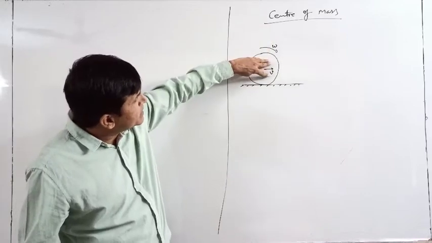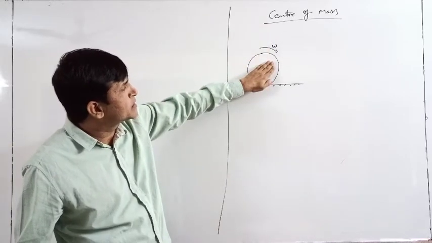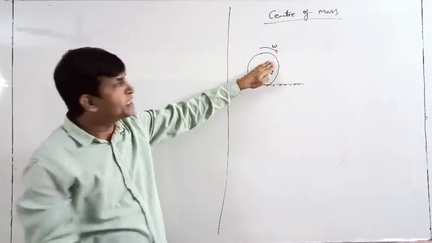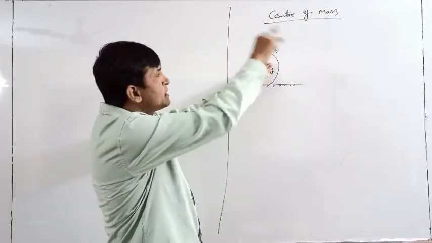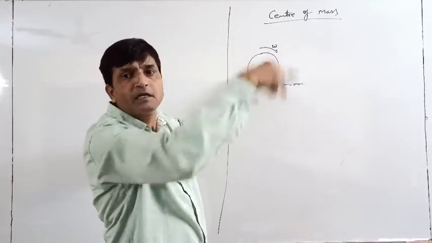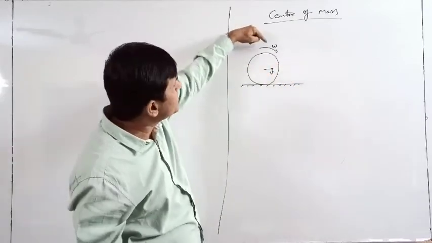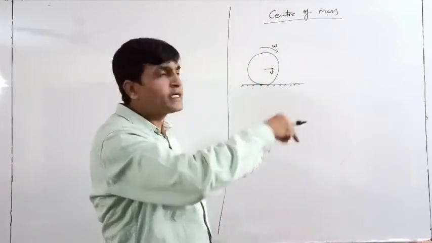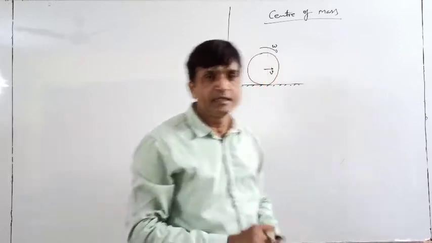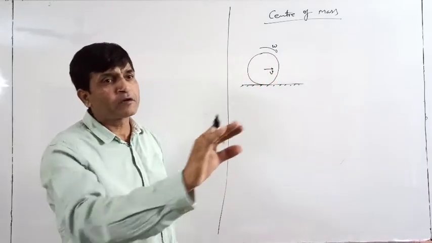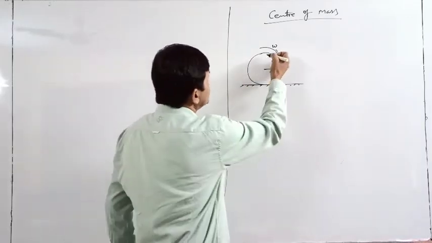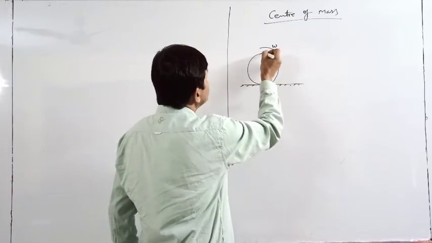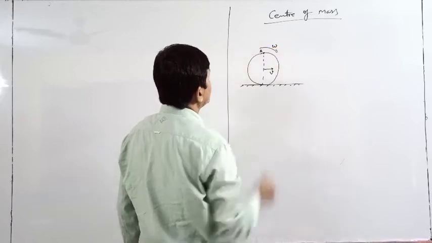Suppose this v is not there, any velocity is not there, so this wheel will not go forward. It will remain at the same location, but continuously it will rotate. And if omega is not there, then it will not rotate, it will slide and move forward. So if I am assuming any point A on the wheel,